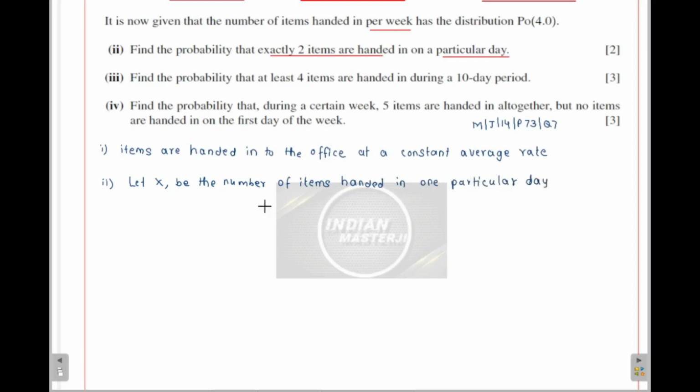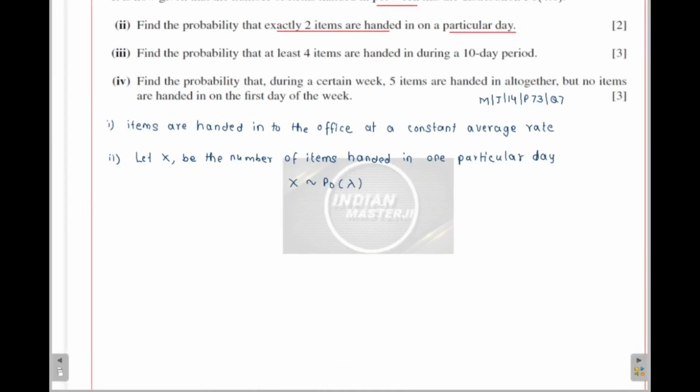Okay, so X follows Poisson distribution with the parameter lambda. We have to find out that particular lambda. Here the lambda is not equal to 4. Okay, so let's try to find out that particular lambda.